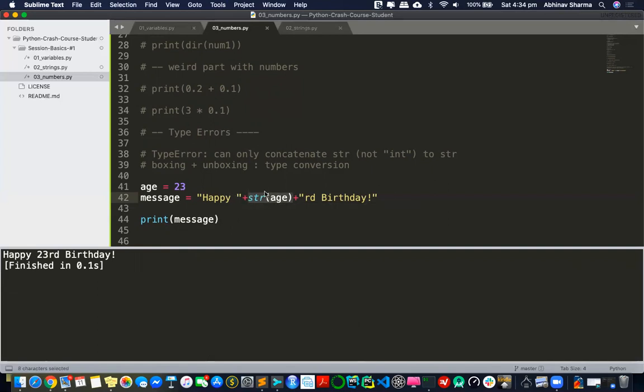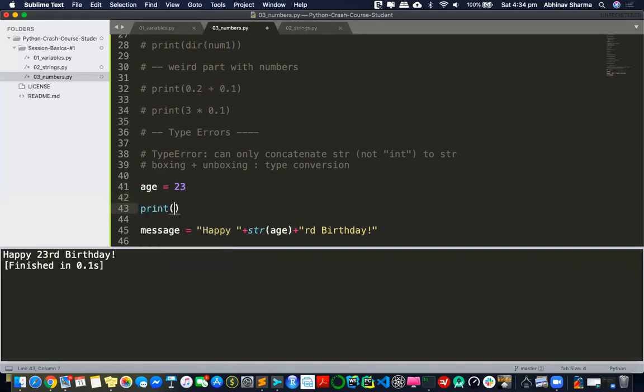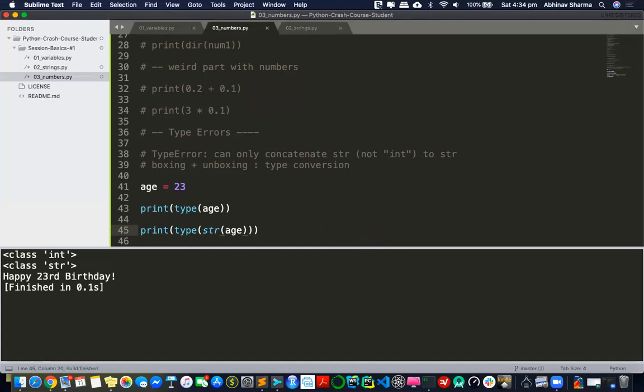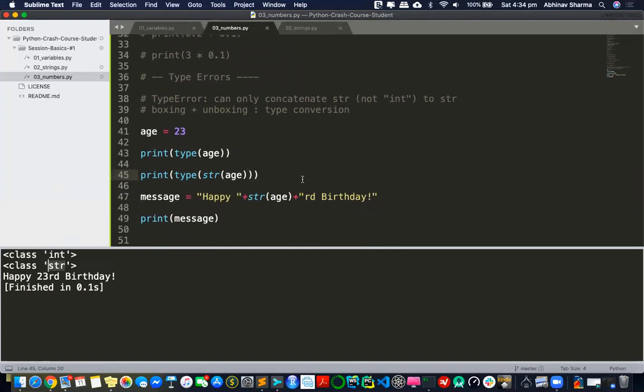So you can imagine what this str has done. Let me show you a little bit deeper. If I check the type of age, you can see that it's of int type, right? But what if I check the type after converting the age? Now it's of string type. It becomes a string. You get why this code will now work? That's why I want to show you this type. It's really important. It becomes more mature when you start understanding classes. But you need to understand why this type error has occurred.